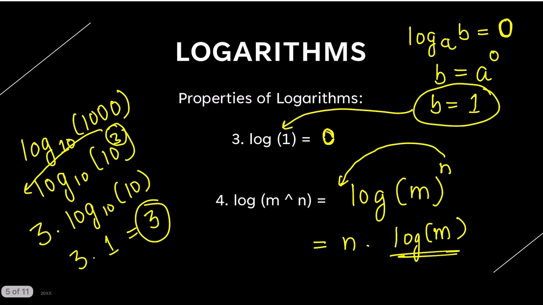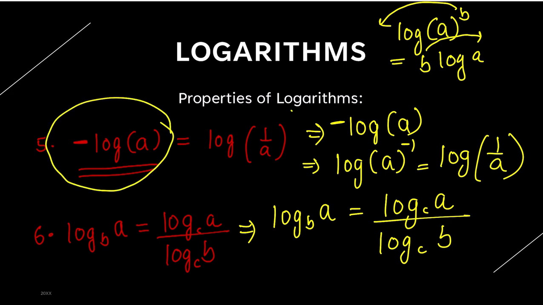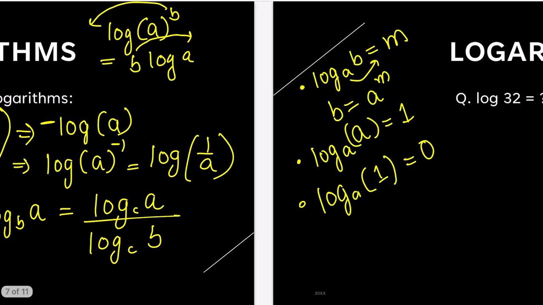Then what did we do? Then we understood the property that for log of m raised to power n, this n could be brought in the front of log. If this could be brought in the front, we could take it back. So minus of log a is equal to log 1 by a. And the final formula is log of a with the base b is equal to log of a divided by log of b, and you can bring a new base. Just focus on these formulas and we'll solve some questions on this.